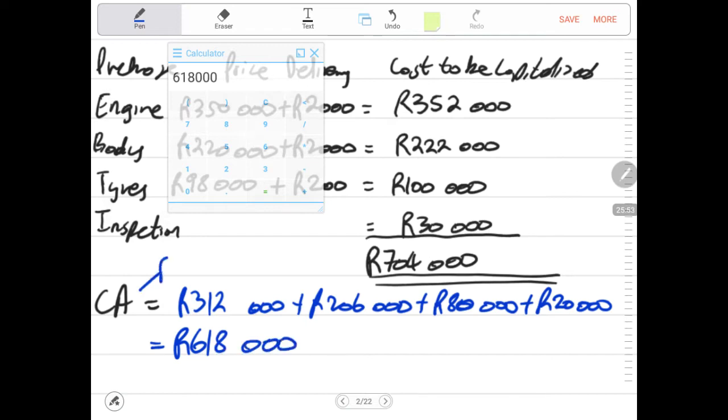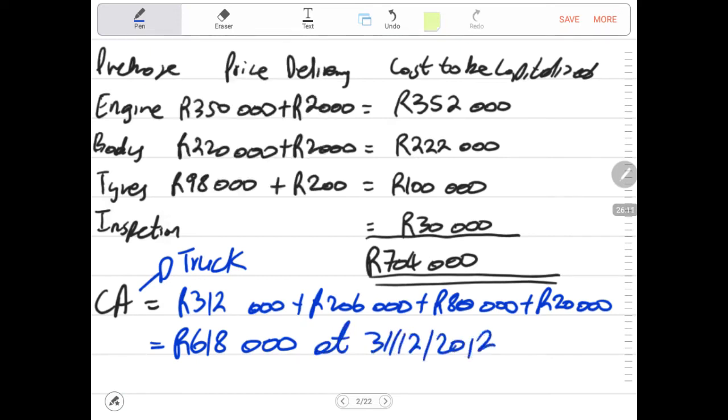This is the carrying amount of what? Of the delivery truck. Be mindful of that. Carrying amount of the truck is 618,000, and this is the carrying amount at 31st of December 2012.